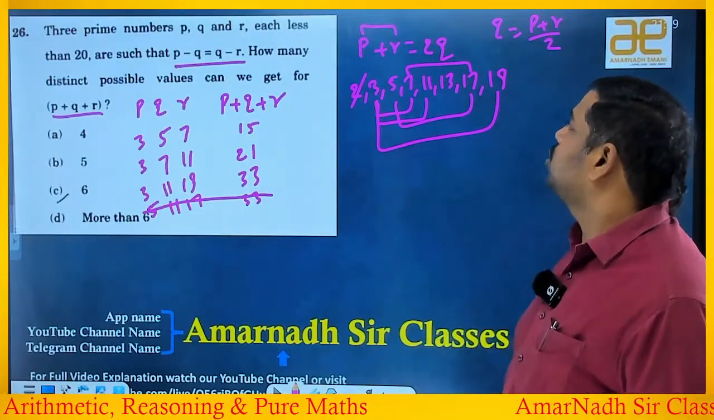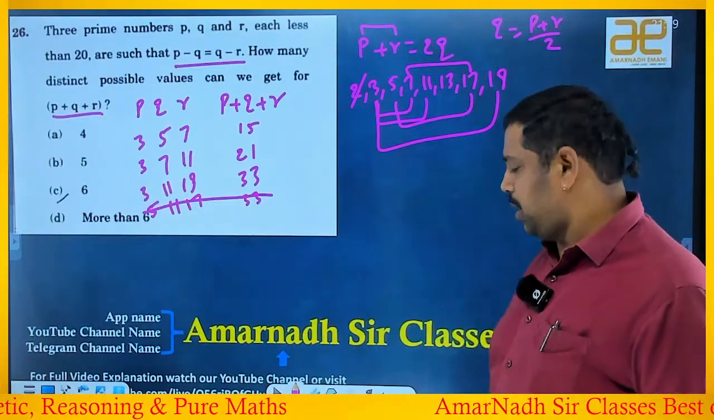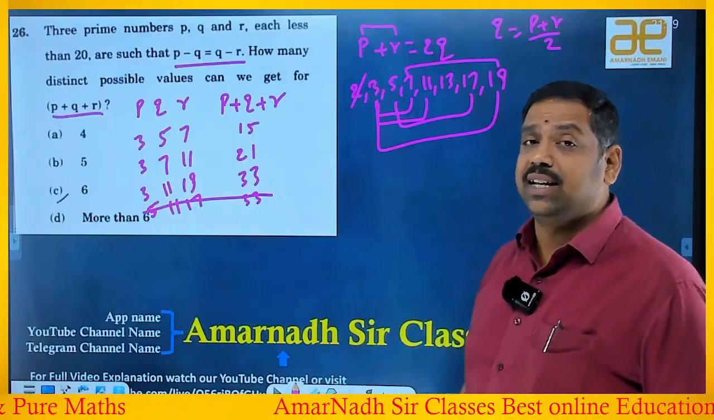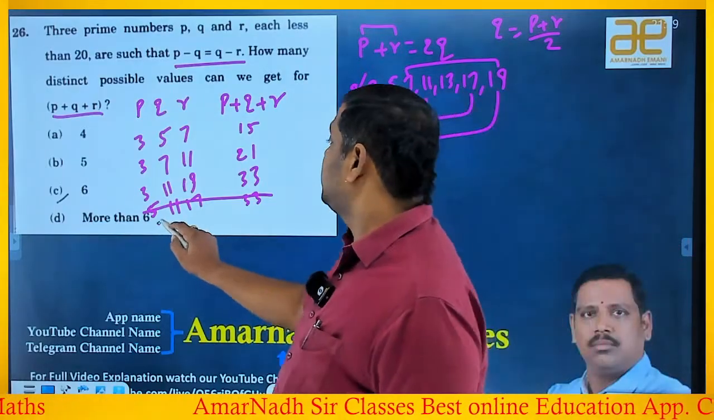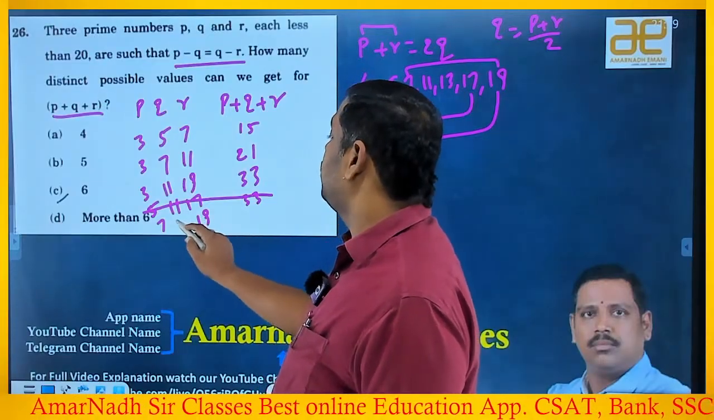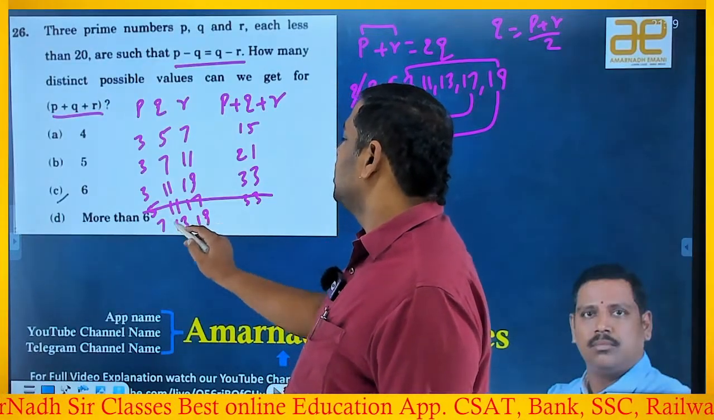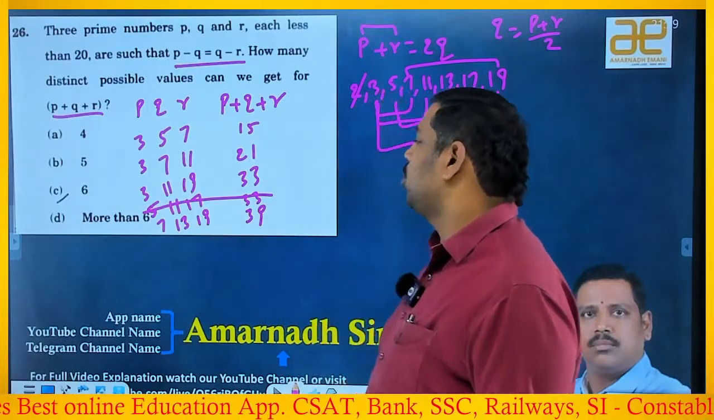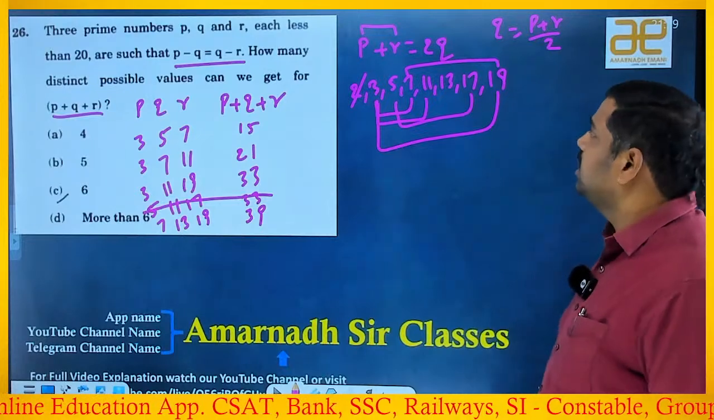7 and 17 sum is 24. 24 by 2 is 12, is not a prime number, rule it out. 7 and 19 is 26. 26 by 2 is 13. Yes, we can take it. So the other possibility is 7 and 19. 7 plus 19 is 26, by 2 means 13. Okay, now if you take the sum, 7 plus 13 is 20, plus 19 is 39. Okay, what's the sum you got? 39. Okay, now say the next one.